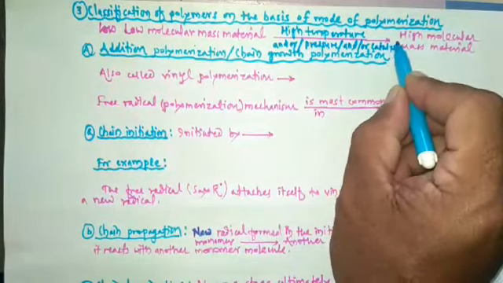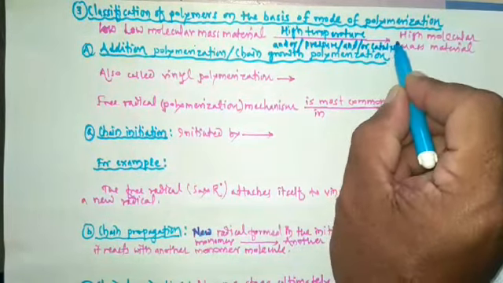So there are three modes of polymerization, according to the type of reactions taking place between the monomers. In another word, on the basis of type of reaction taking place between monomers, there are three different modes of polymerization.